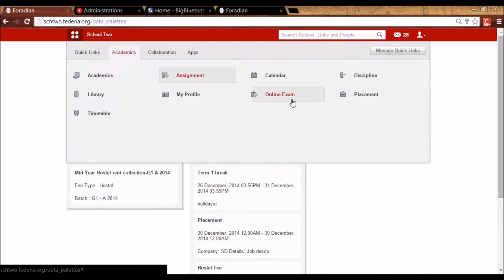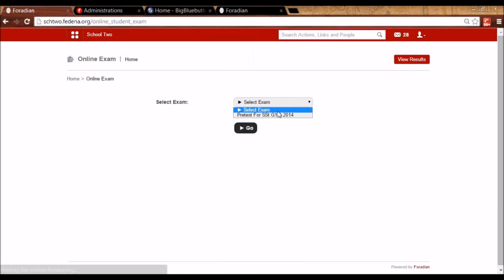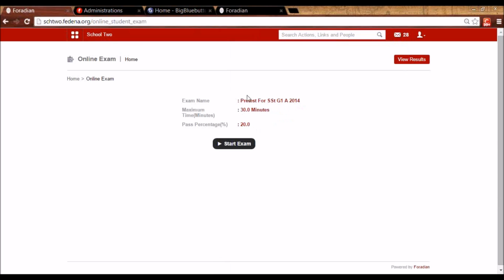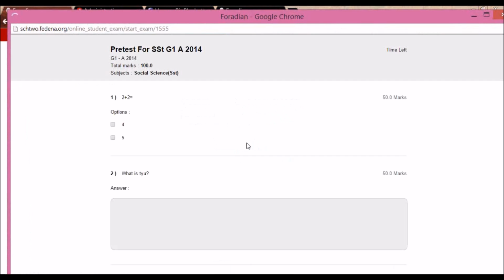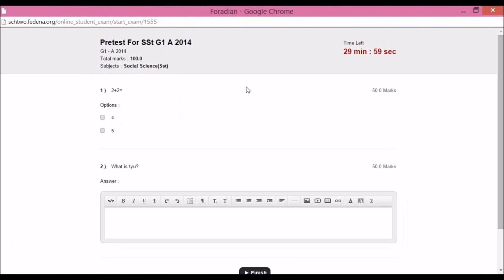So the student can go to academics and online exam, and he will see the exam that is scheduled for him, and he can click on it and click on go, and he'll be able to see the details. He can start the exam, and it's going to open like this.